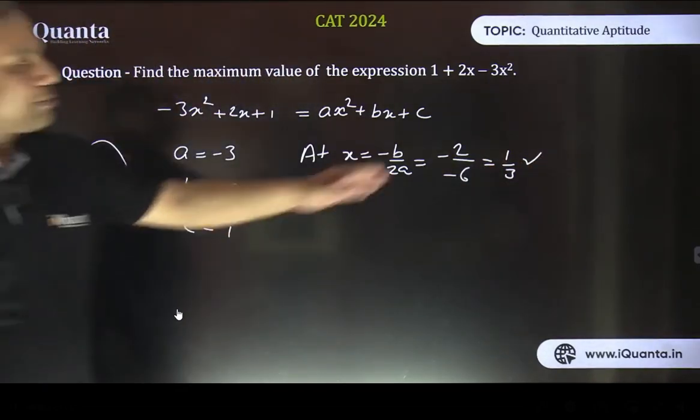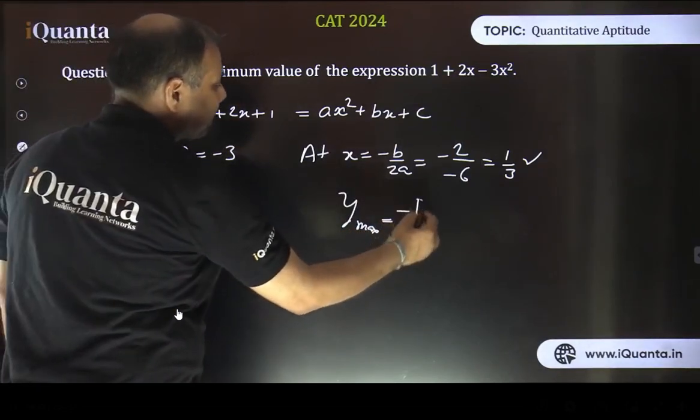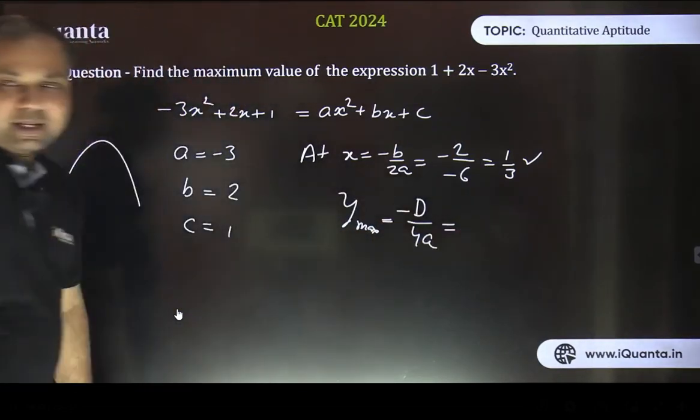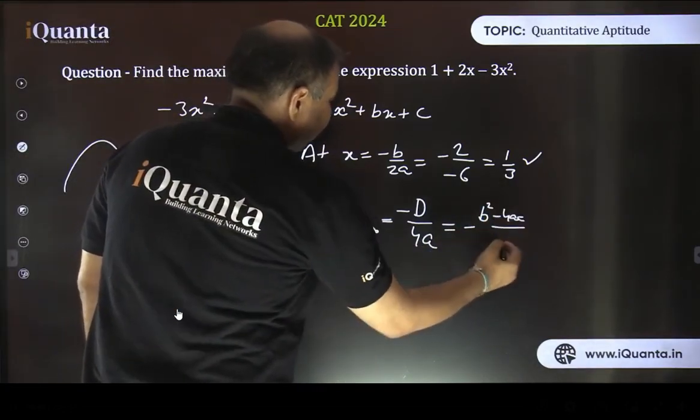One way is we can substitute this value only, or otherwise we know that the maximum value is going to be minus D by 4a. D is the same discriminant, b square minus 4ac. So with negative sign, it is minus of b square minus 4ac upon 4a.